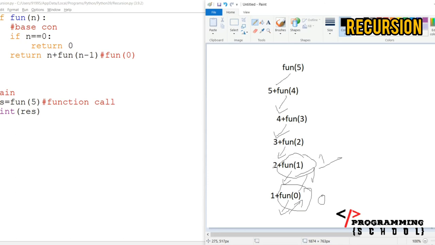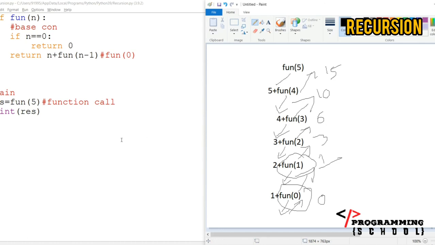Now 2 is there. 2 plus 1, that is going to be 3 here. Then 3 plus 3, then it is going to be 6 here. Then 6 plus 4, then it is going back 10. 10 plus 5, that is going to be 15. For fun of 5, it is going to print 15 here.